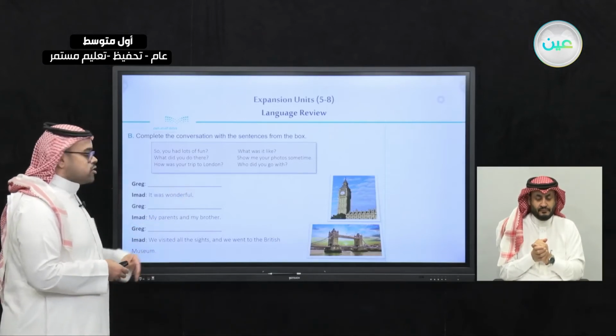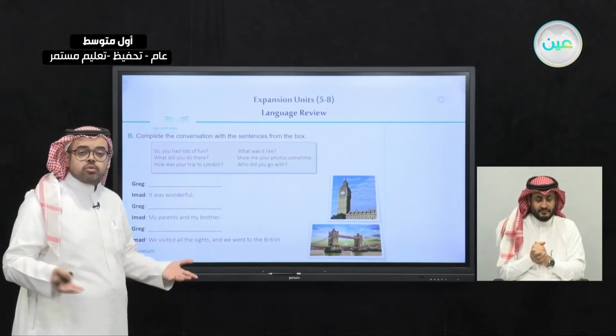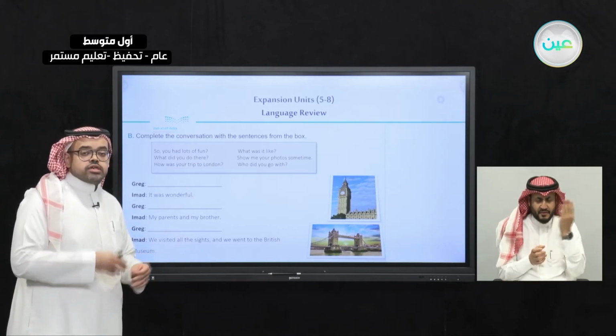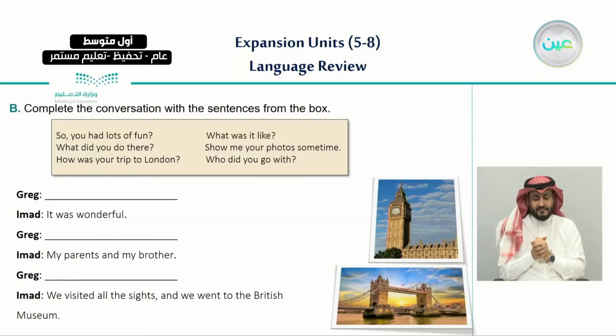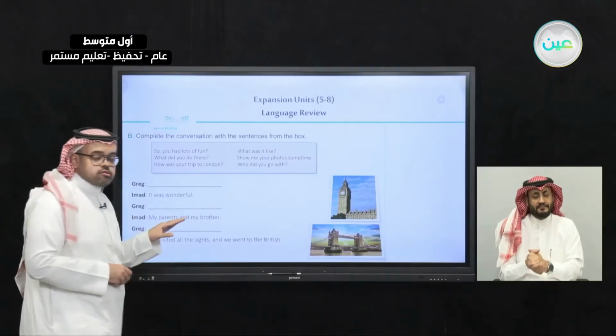So let's read the sentences first, and then we can read the conversation and choose where to put each sentence or question. The first one: so you had lots of fun. What did you do there? How was your trip to London? What was it like? Show me your photos sometime. Who did you go with?